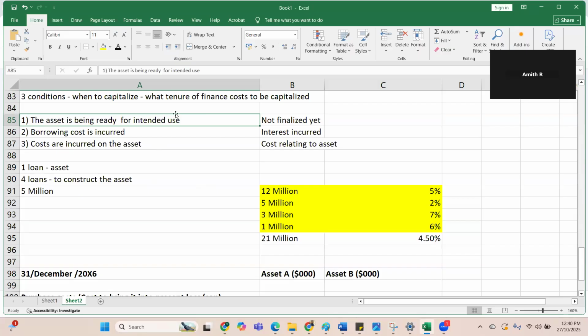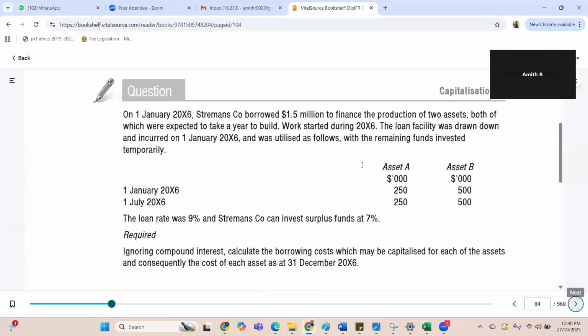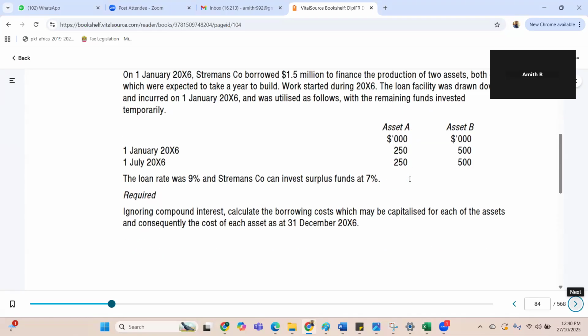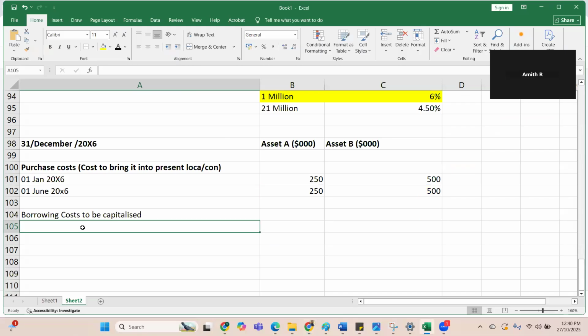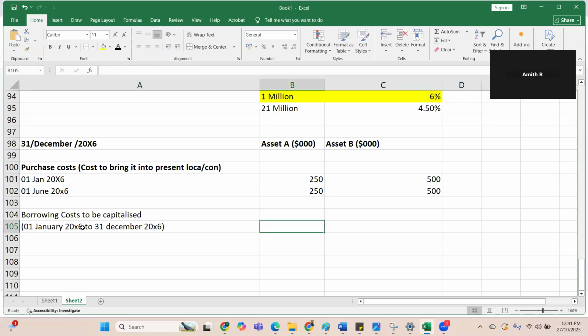Whatever is the borrowing cost, borrowing cost is incurred. Yes, the question says that work started, the loan facility was drawn and incurred on the first. So borrowing cost is incurred, and costs are incurred on the asset as well. So should I capitalize? Yes. The period of capitalization is from 1st January 20x6 to 31st December 20x6, I will capitalize. Correct?